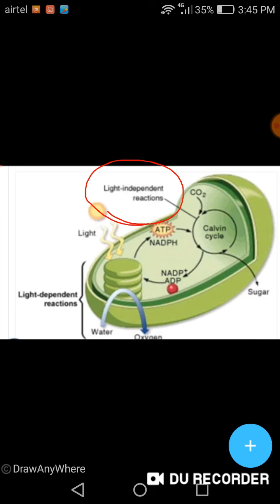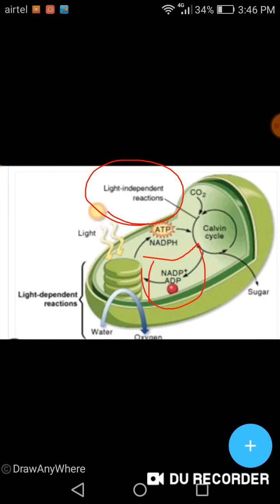What is it called? I will repeat again: light independent reaction or biosynthesis phase, because glucose, an organic compound, is synthesized. Dark reaction takes place in the stroma of the chloroplast. Now H plus ions and OH minus ions are formed in the light reaction. The H plus ions which are formed in the light reaction are picked up by NADP.